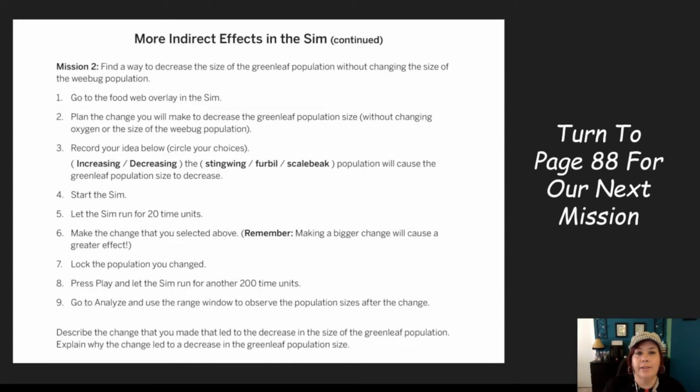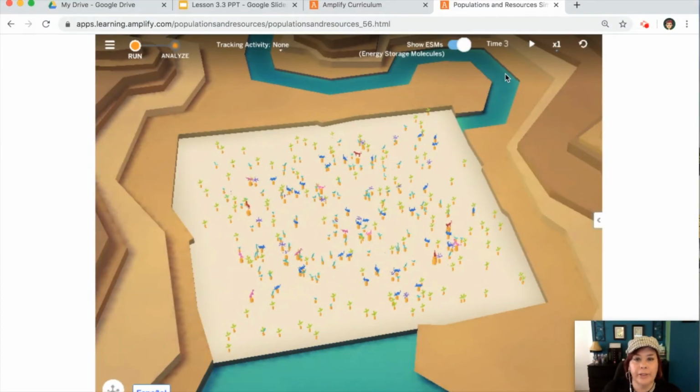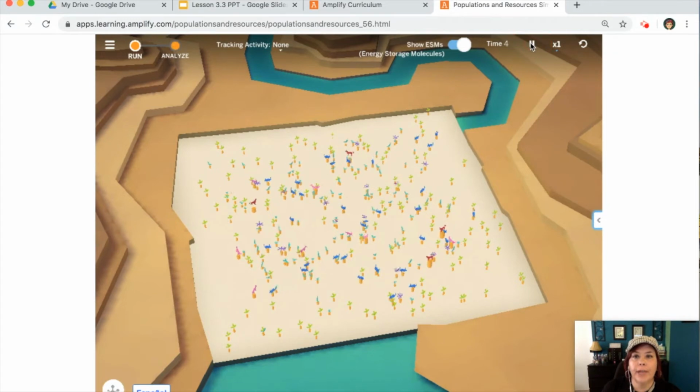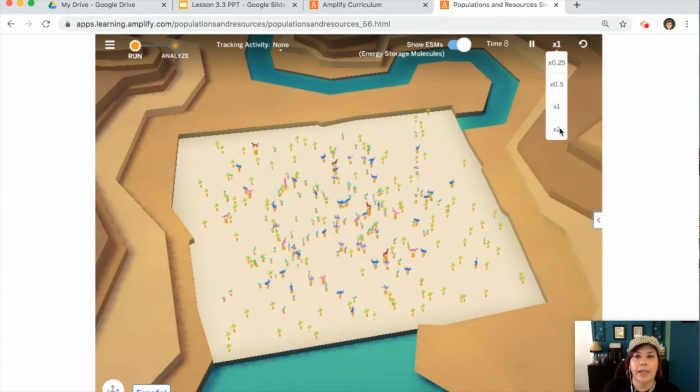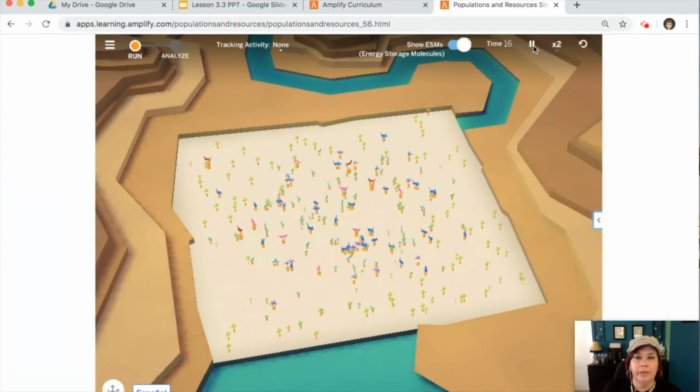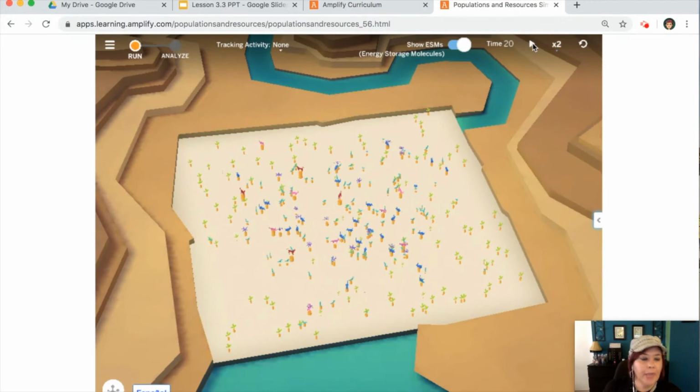So go ahead, take a moment, read over this page, either in your workbook or up on the screen, and then let's head over to the simulation. We're back at our simulator on Amplify, and now I'm going to go ahead and let the simulation run, again, for 20 units of time, just to get our baseline started. Okay, and now let's look.